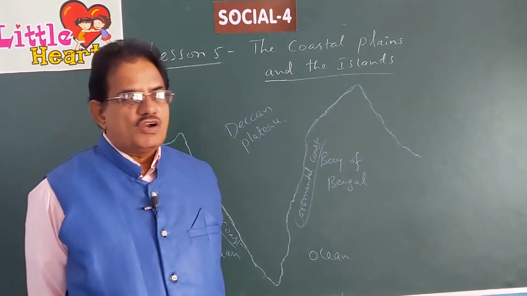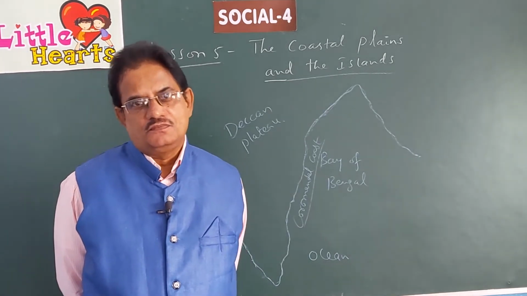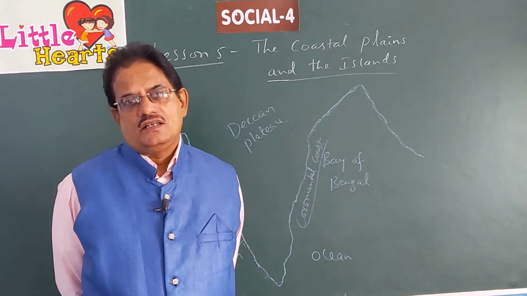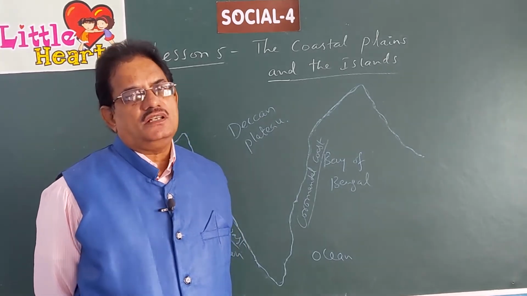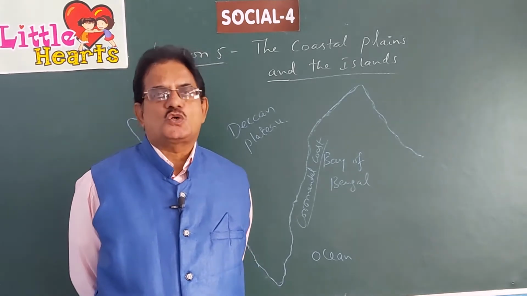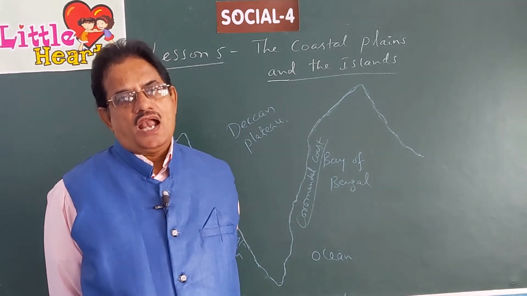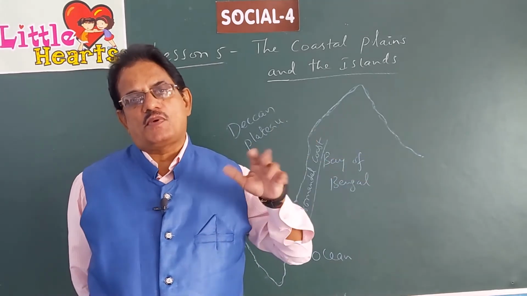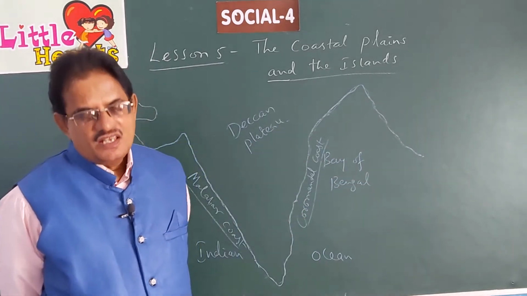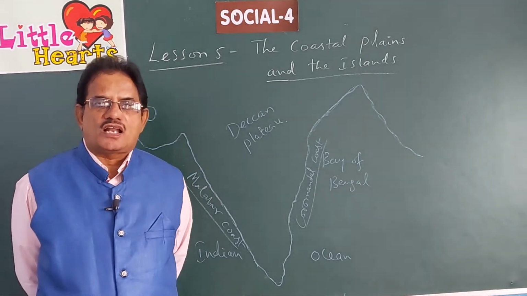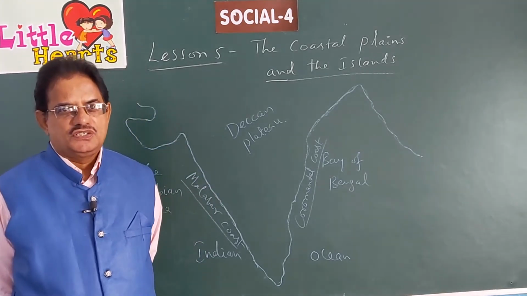Coastal plains are the plain regions which are located along the coasts. What is the meaning of a coast? Generally we call it a sea coast. The area or the land region just beside a sea is called a coast. And the plain area along a coast is called a coastal plain. In the same way, an island is a piece of land surrounded by water on all its four sides.